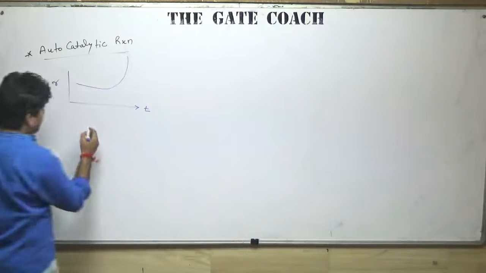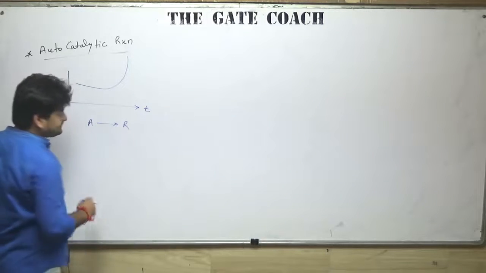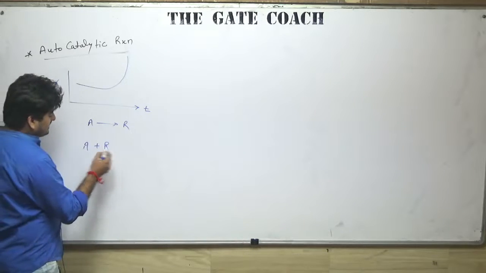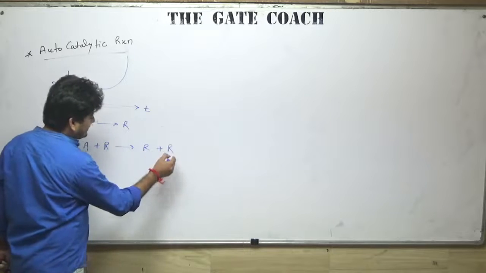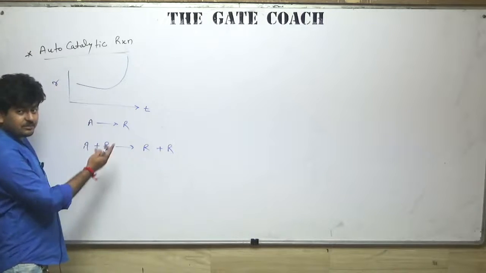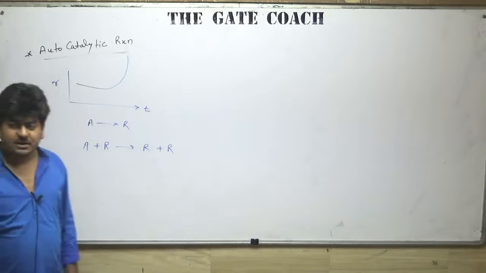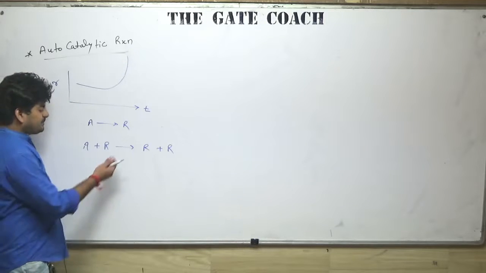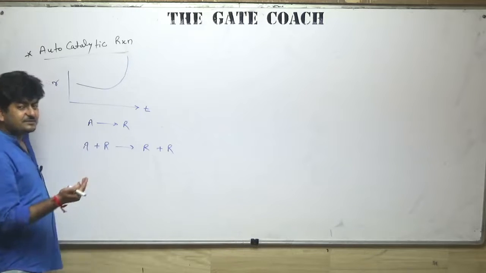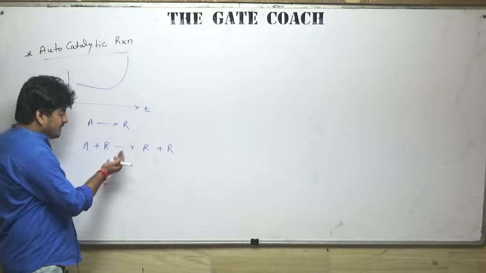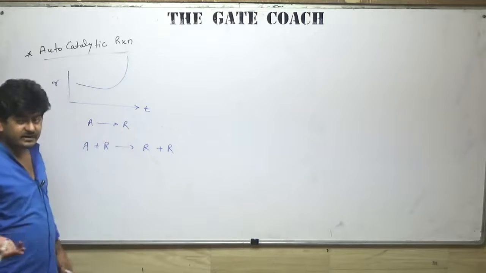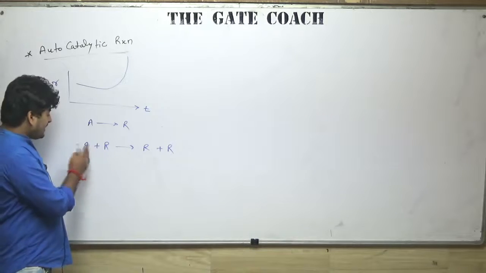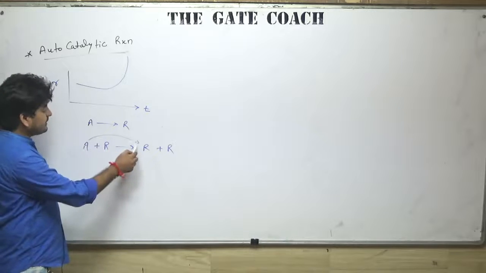So if I have a reaction, suppose A gives R, so R is acting like a catalyst, so we can write it as A plus R gives R plus R. We know the characteristics of the catalyst. What are the characteristics? First, it participates in the reaction. A catalyst participates in the reaction. So product R, which is acting like a catalyst, will participate in the reaction, and A is converting into R, so this A will convert into R.